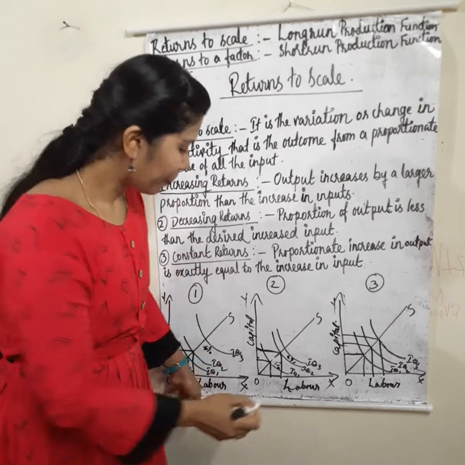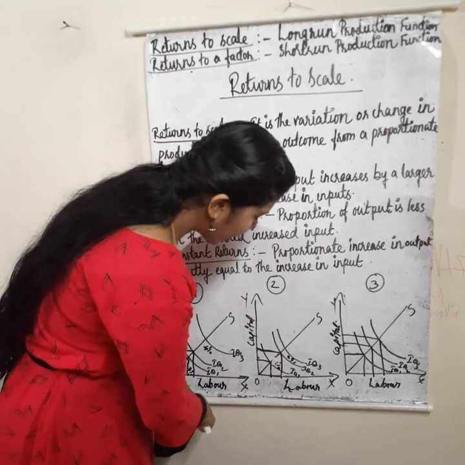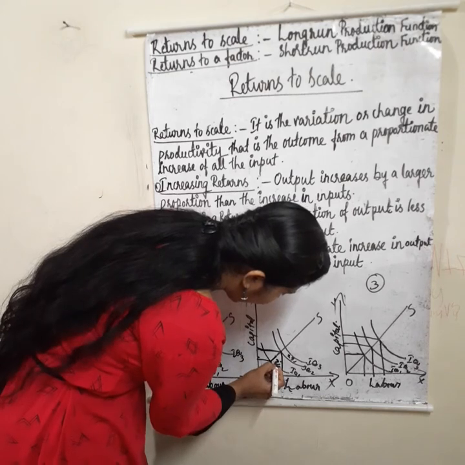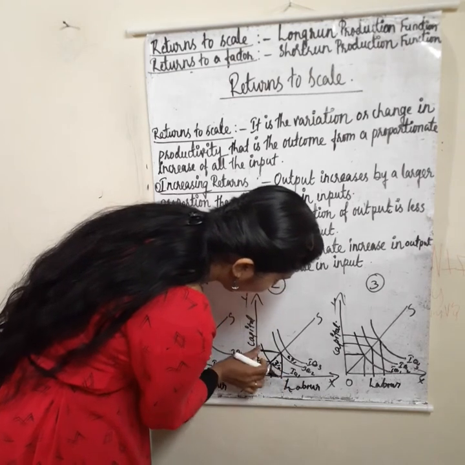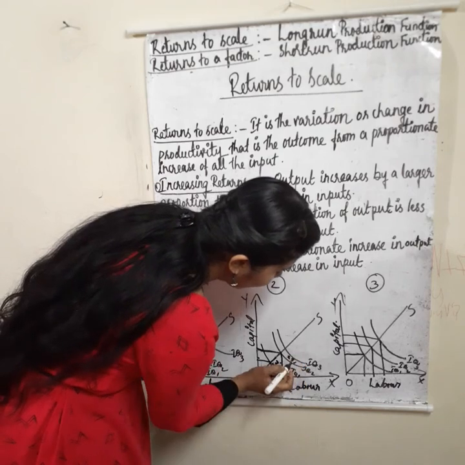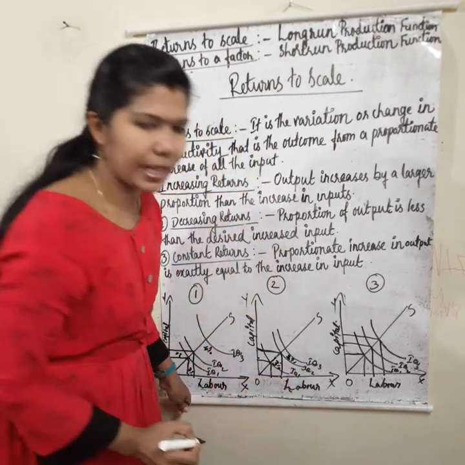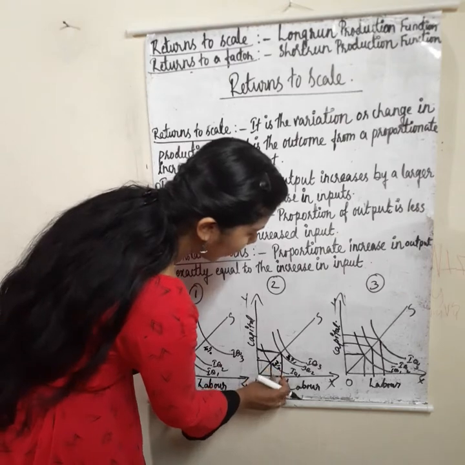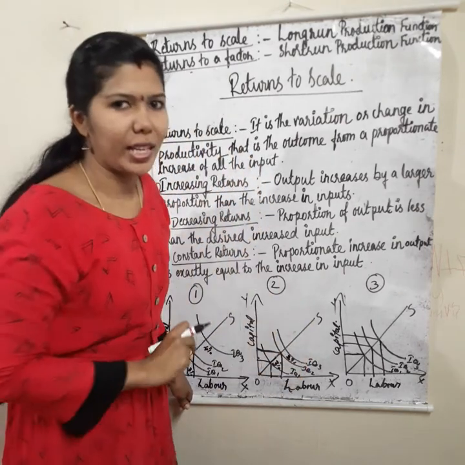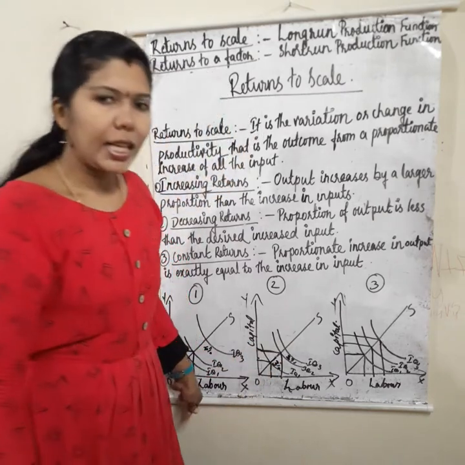Got it? See, in this diagram it will be clear. Both labor and capital increased by 3%, whereas output increased by only 2%. That is the difference. Fill the gap. Input increased by this much, output increased by this much only. Okay, second one.